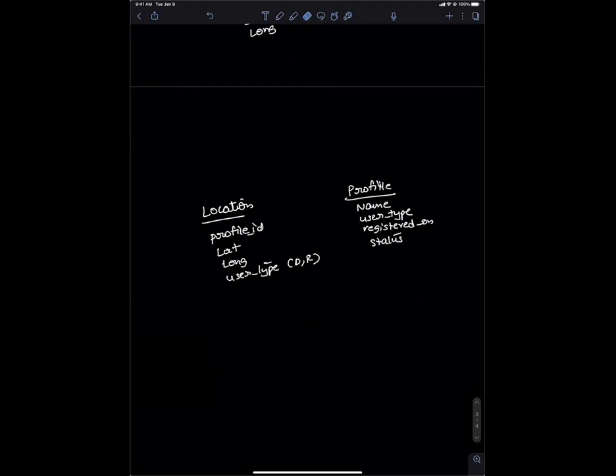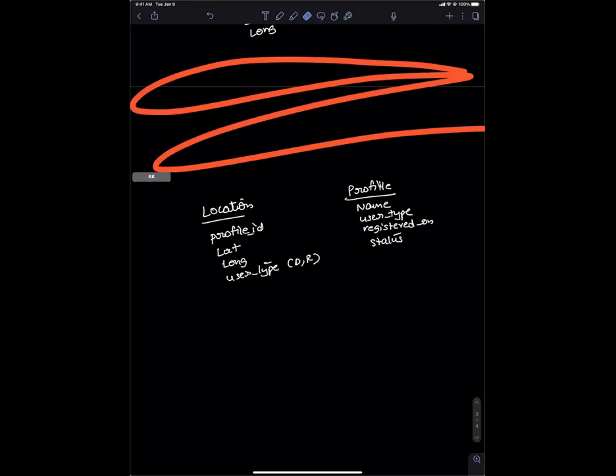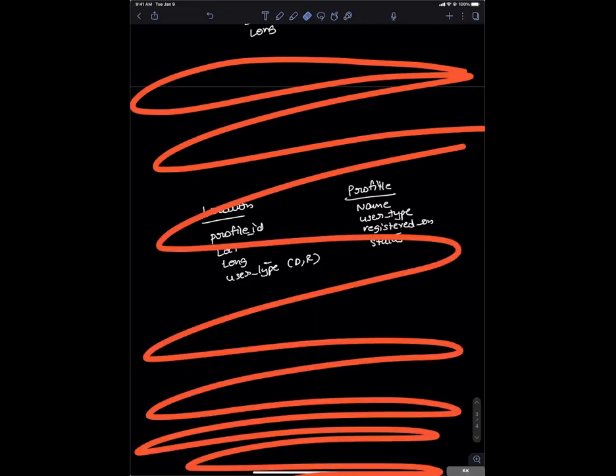The second question is for the location table that you just drew. You have two different profiles, but you said that the location table also is common for riders and drivers. Why do you want to have the same table for drivers and riders? Why not keep them separate? What is the advantage and disadvantage of each?